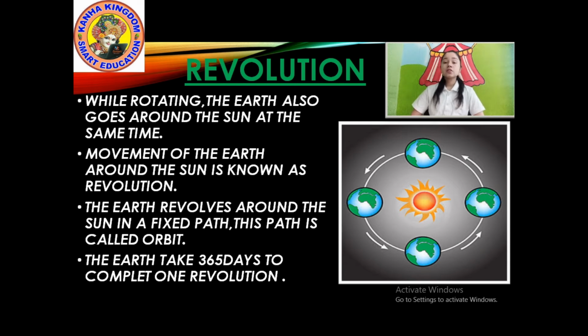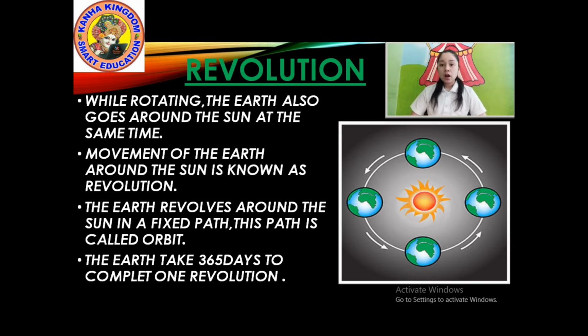The Earth takes 365 days to complete one revolution. But just before, we studied that Earth takes only 24 hours to rotate. Rotation is much different from revolution.